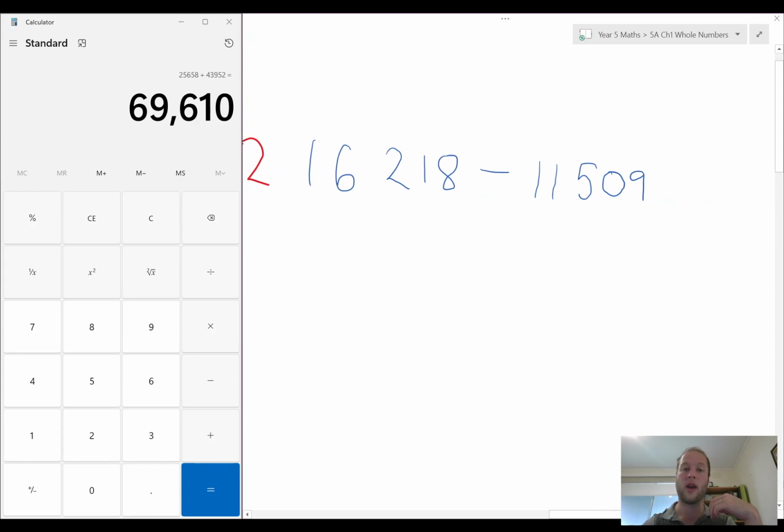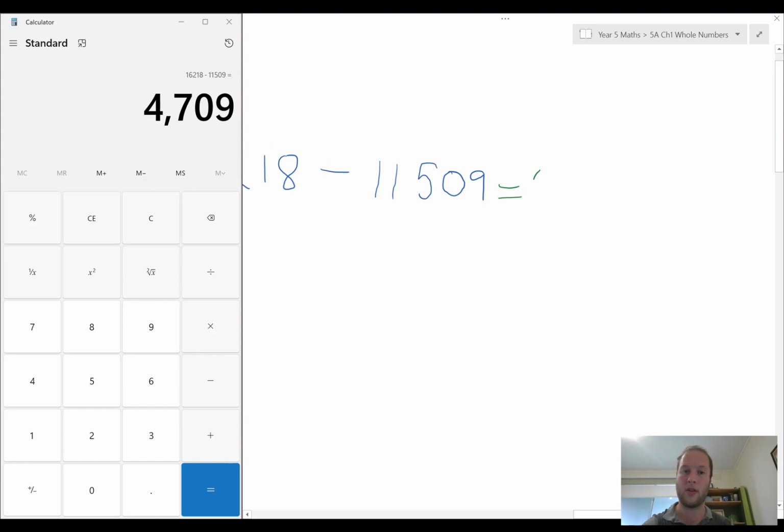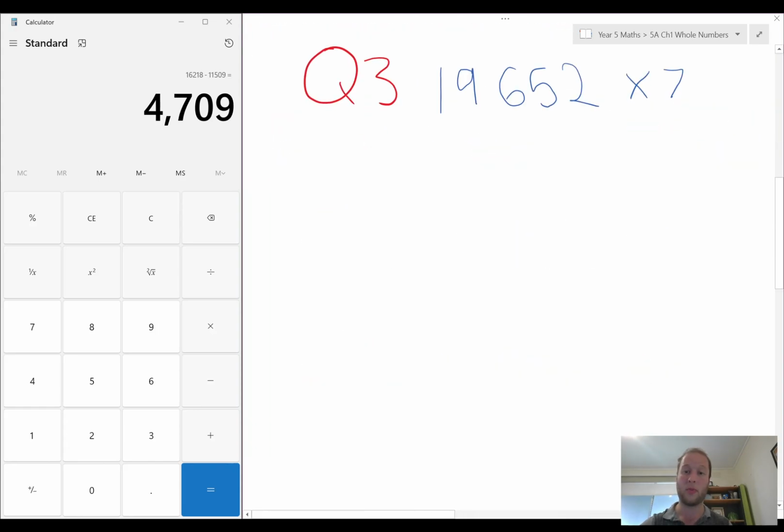Question 2, let's try finding the difference. So difference is when you subtract. So again, if I hit CE, it'll cancel everything as well as C. We've got 16,218. Then I've got the subtract button, 11,509. It equals, we've got 4,709.